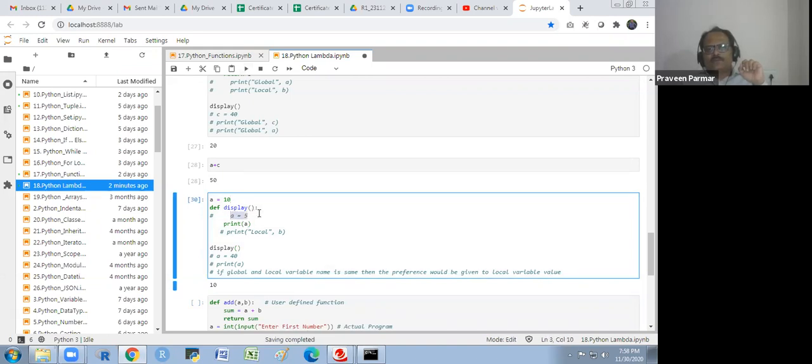If we don't have that local variable, then first it will search here, it will not get it here, then it will go to the global variable. If the global and local variable names are the same, then preference is given to the local variable. If it is not in the local variable, then it will search outside. Does that make sense to everyone? Because I have commented it, this function is not getting it here, so it goes outside.